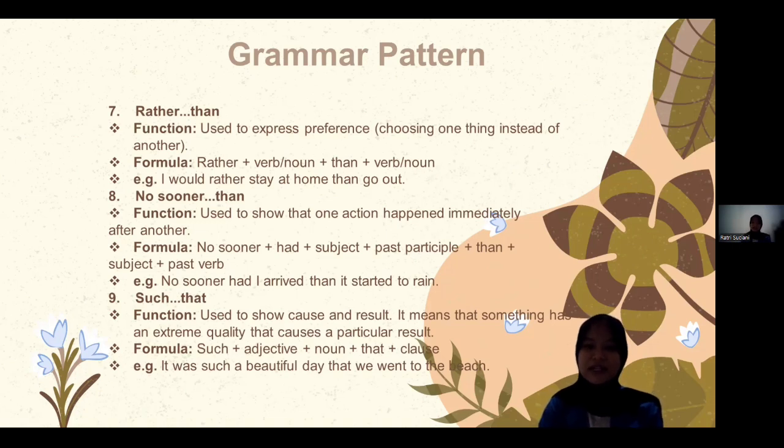Number nine, such pairs with that. The function is used to show cause and result. It means that something has an extreme quality that causes a particular result. The formula is such plus adjective plus noun plus that plus clause. For example, it was such a beautiful day that we went to the beach.